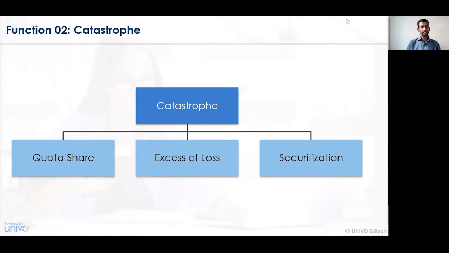Next, we have the concept of securitization. Securitization is a concept wherein what security do you provide? So based on the security that has been given. Now let's take an example. If the insurance policy that you have taken is for rupees 20 lakhs and the security that you have provided for the reimbursement of the insurance policy is rupees 10 lakhs, then based on the applicability of the concept of securitization, the claim will be finalized for only 15 lakhs or rupees 10 lakhs, whatever may be the valuation of that particular security. So in this case, the catastrophic situation applies with respect to the underlying asset that you have shared.